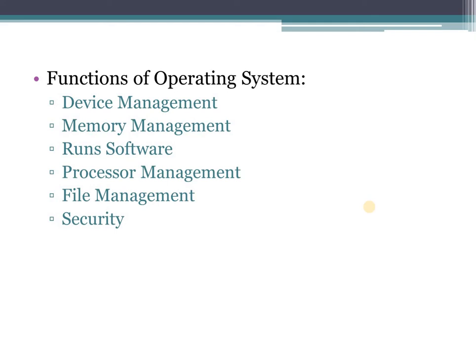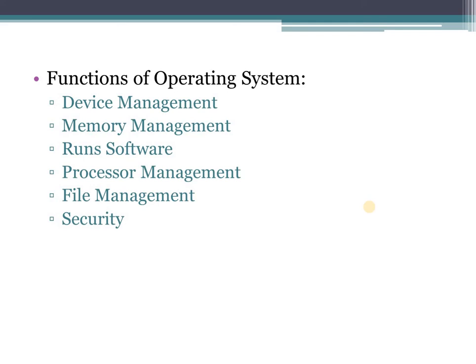The second role of operating system is memory management. An operating system assigns memory to various programs whenever required. It also frees the memory when it is not in use. The third role of an operating system is running software. An operating system runs the application software like Paint, Microsoft Word, Microsoft PowerPoint, your different kinds of games, etc. The fourth role of operating system is processor management. An operating system manages the working of the processor by allocating various jobs to it.